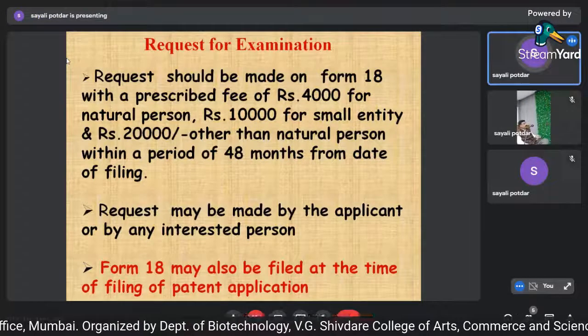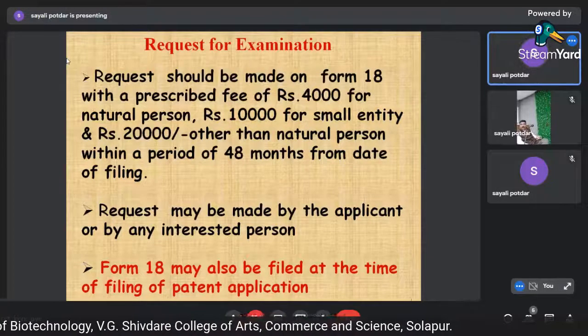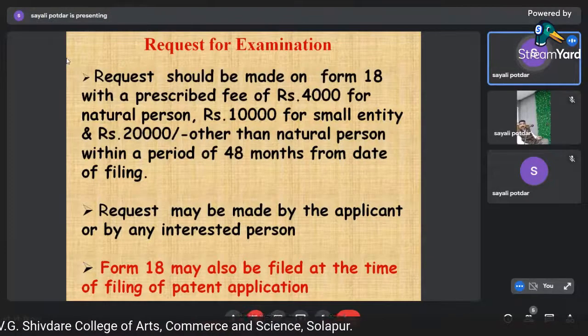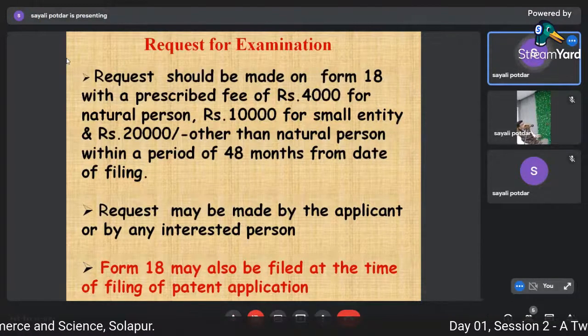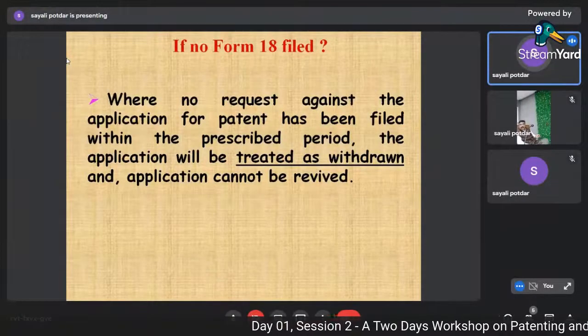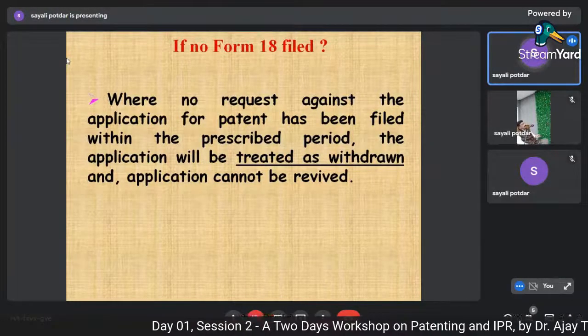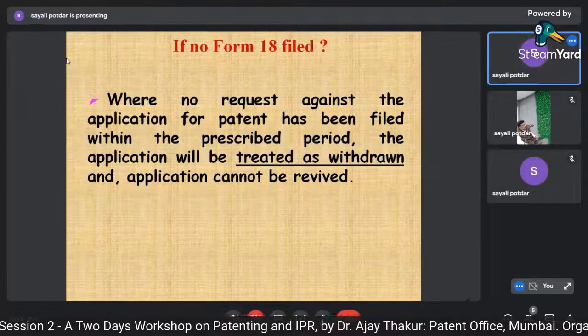You can file the request for examination at the time of filing of the application also. When the request for examination is not filed within the prescribed period, I told you, 48 months, the application will be treated as withdrawn and the application cannot be revived.